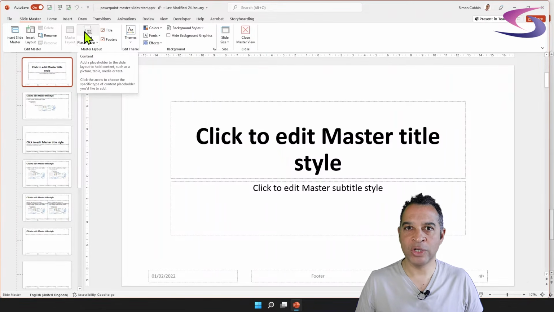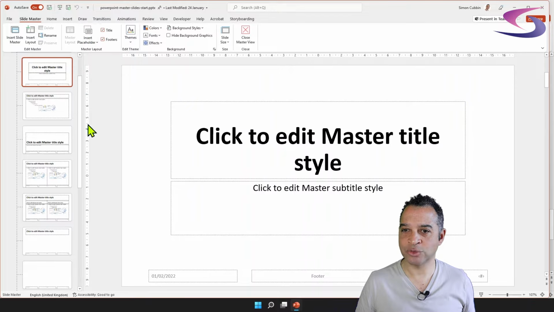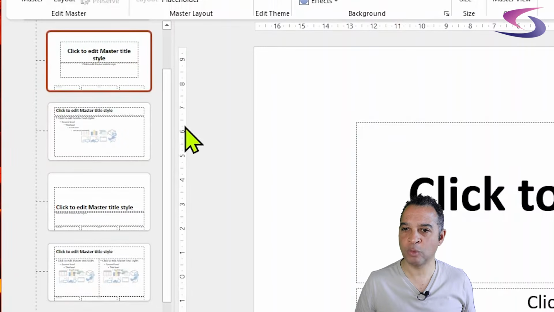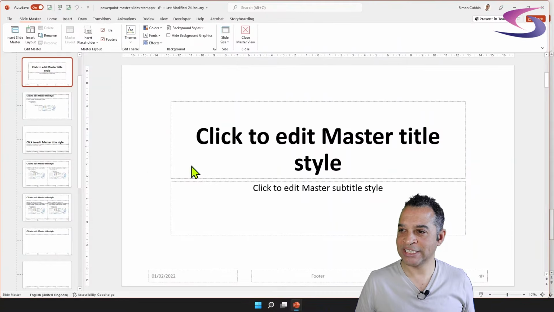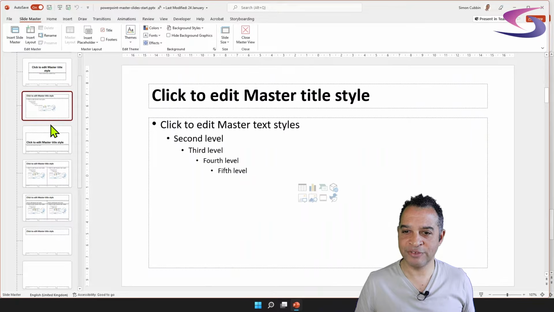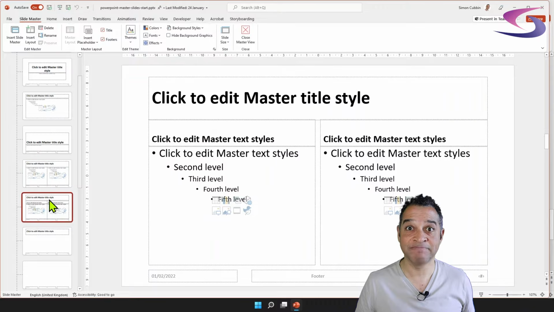And we are now looking at the slide masters. Now, one indication as to whether or not you're in Slide Master view is having a look at the actual slide names. You can see here I'm on what's called the title slide layout, and it says click to edit master title style. And I can click on these different layouts here on the left-hand side, and you can see it says click to edit master title style.